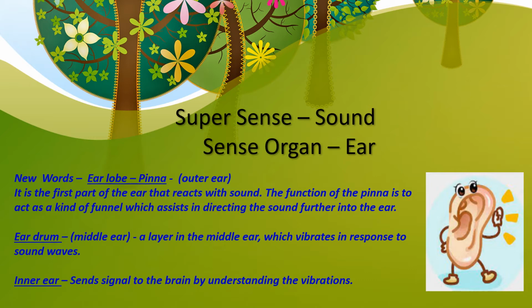And then there is the inner ear. Based upon the eardrum vibration, the inner ear will send a signal to the brain, and the brain will understand what type of sound it is, how loud the sound is, and whether we enjoy or do not enjoy the sound. All right, now let's go ahead and see the textbook part.